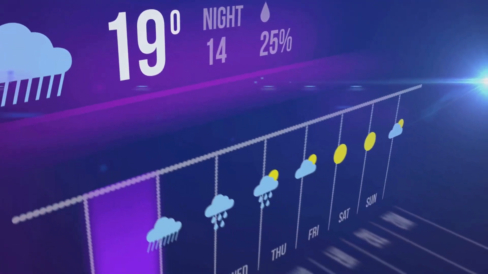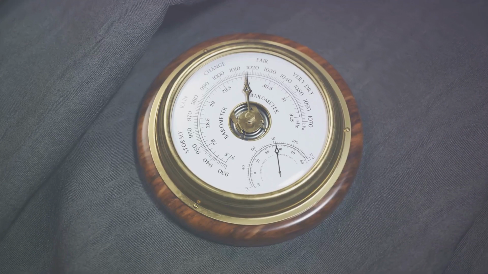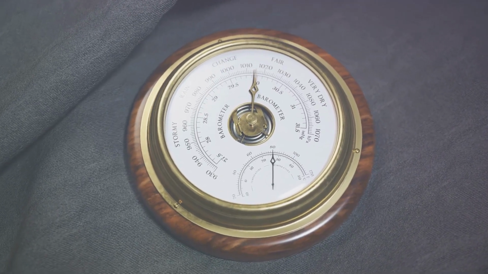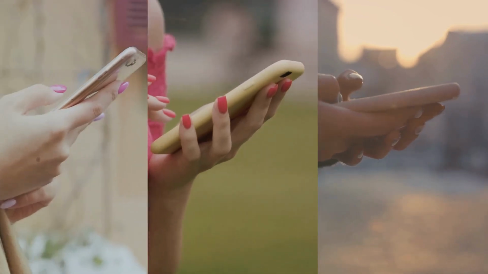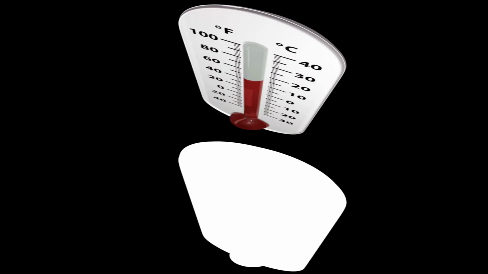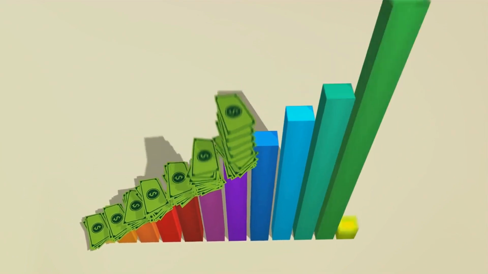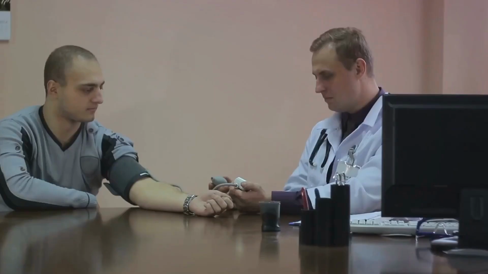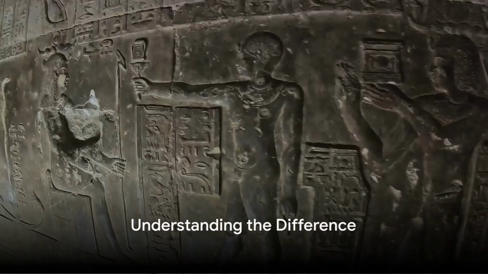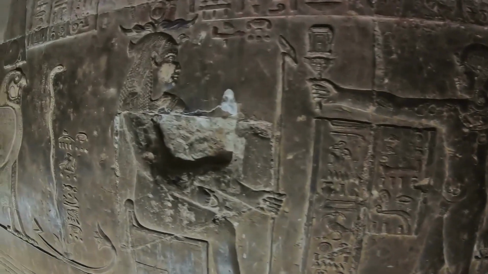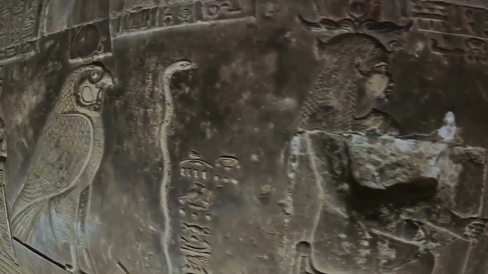Think of it like predicting the temperature for the next week. You have historical data like past temperatures, humidity levels, wind speed, etc., and based on these you predict a continuous value, which in this case is the temperature. In the realm of machine learning, regression algorithms can predict things like house prices, stock prices, or even a patient's blood pressure. So, you see, classification and regression might seem similar, but they serve completely different purposes.